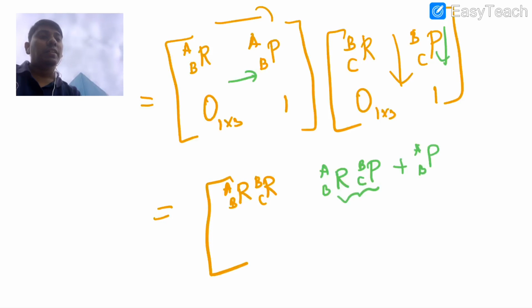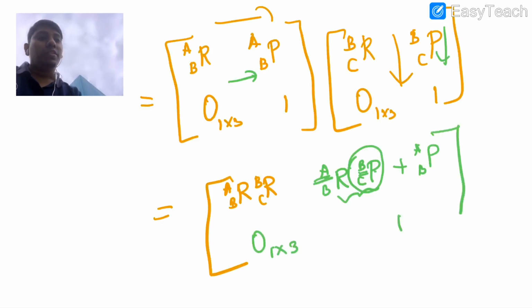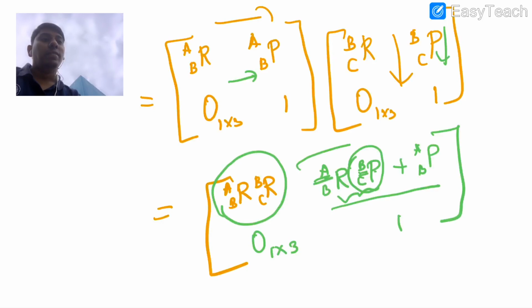What is this? This means the positional information of C with respect to B, you are transferring into frame A, because this positional information is with respect to B, and you are converting it into positional information of A. That is what you are doing. Further, if you do this, it would be the same. Now you can see that this is simple multiplication, and here the vector addition, that's what this is. You are transferring into the same frame, and this is already in the A frame, and this is you taking the information to the A frame. This is what you are doing in the transformation operators and all.